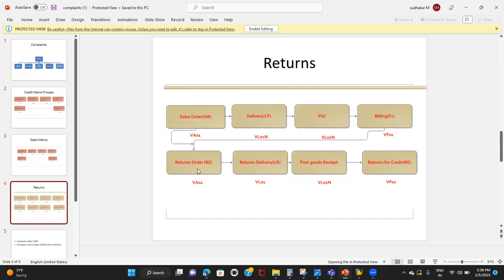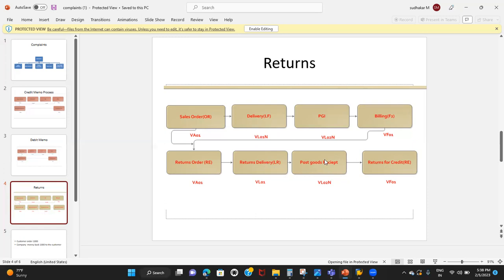Return order is a sales document which will be created with reference to a sales order, or we can take the billing document as a reference, either of these two, like credit memo request or debit memo request. Then we'll create the return delivery. Return order sales document type is RE, whereas the return delivery document type is LR. So I'm going to create the return delivery here.